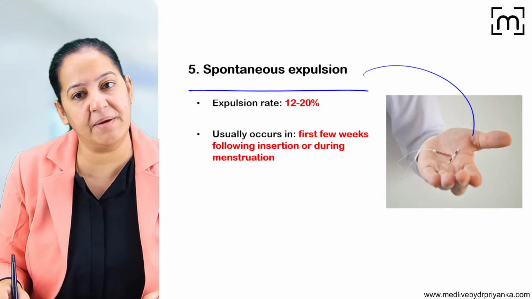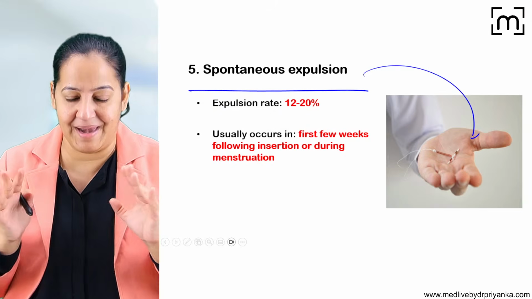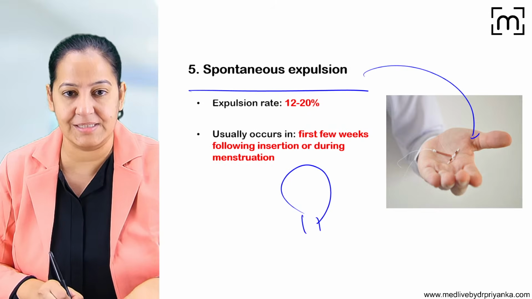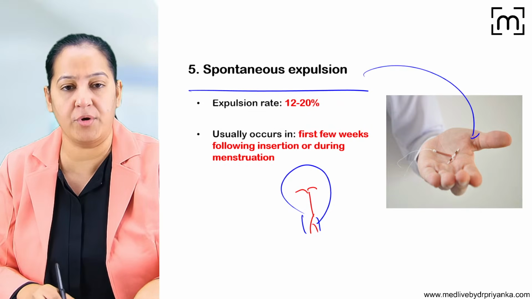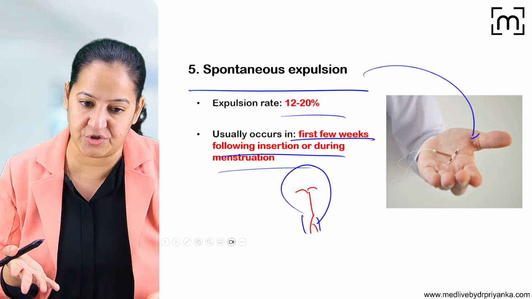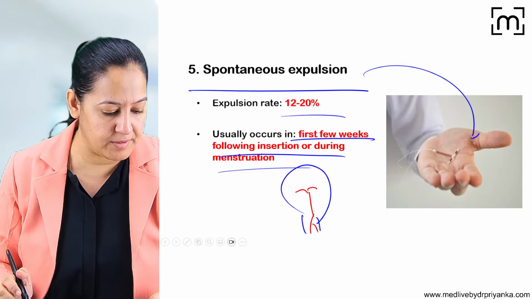Spontaneous expulsion: sometimes it comes out on its own. Again, the biggest reason is disparity. The uterus is very big, and the IUCD which is inserted is small in size, so it can come out. Spontaneous expulsion can occur within the first few weeks or during menstruation. During menstruation, the canal widens, so at that time also, spontaneous expulsions are common.